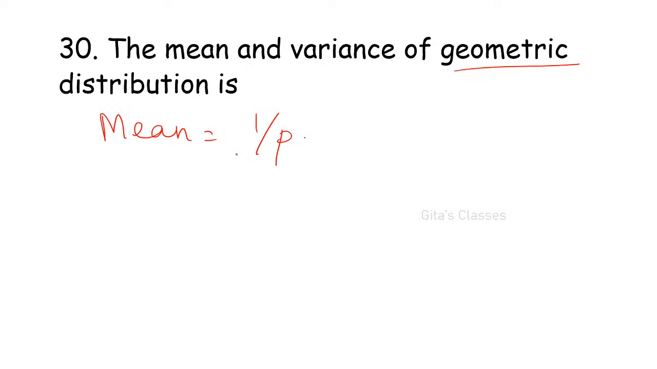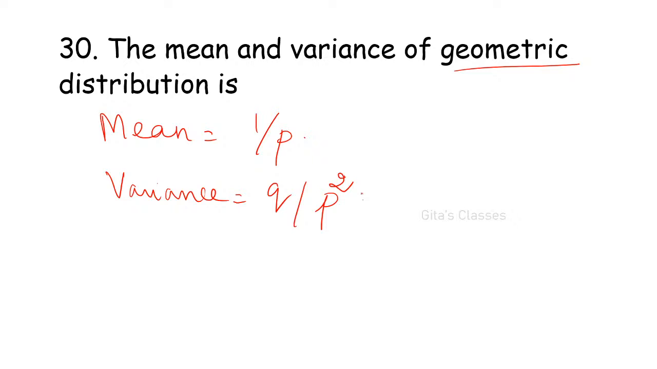Excellent. Kirtika, it is not p squared. Yeah, 1 minus p by p squared. Yes, Charita is correct. 1 minus p is q. So variance is q by p squared, is right. Q by p squared is correct.